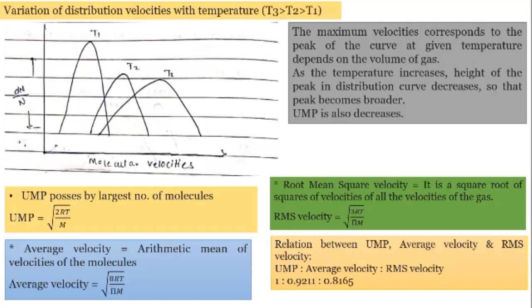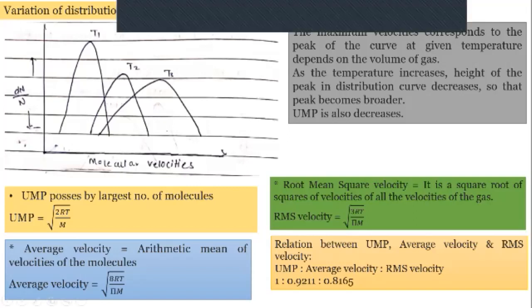In this part we have already seen that the maximum velocity corresponds to the peak of the curve at a given temperature. As the temperature increases, the height of the peak in the distribution curve decreases so that the peak becomes broader, and UMP also increases. All that part we have seen, and again I am revising it in this diagram. In this diagram, you can see how temperature affects the molecular speed.